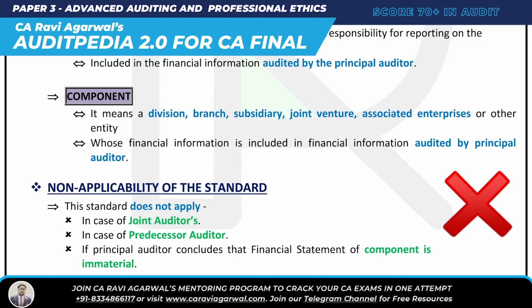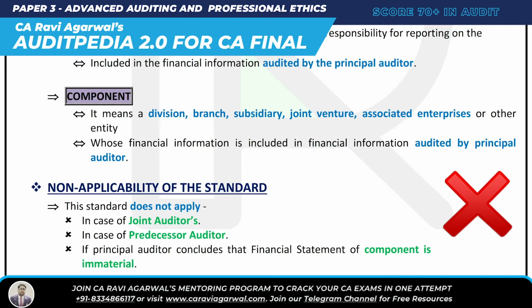So what am I talking about? Principal auditor. Who is the principal auditor? He is the person who has the responsibility for reporting on the financial information of the entity, where the financial information also includes financial information of one or more components audited by another auditor. Who is the other auditor? Obviously, someone other than the principal auditor, who has the responsibility for reporting on the financial information of a component, which is included in the financial information audited by the principal auditor. And a component, as I've already explained, is a division, branch, subsidiary, joint venture, associate enterprise, or other entity whose financial information is included in the financial information audited by the principal auditor.